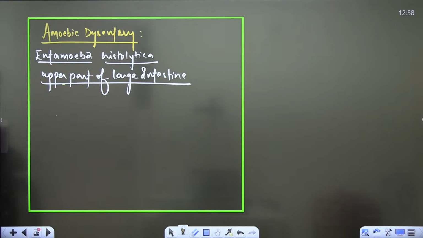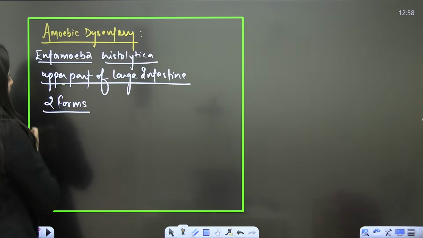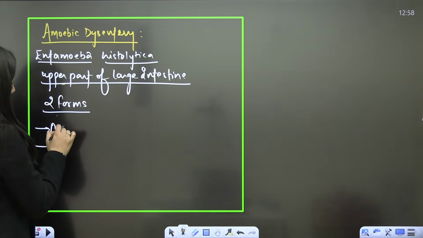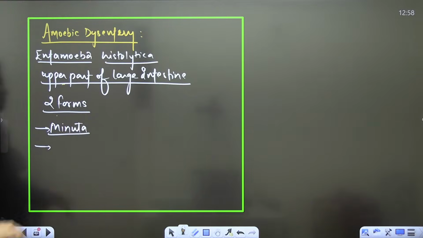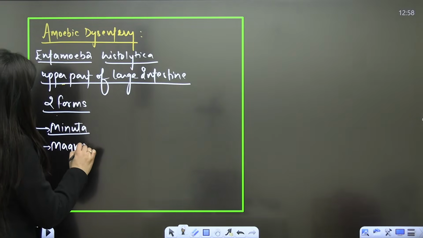In the case of this Entamoeba histolytica, we will see that there will be two forms. How many forms will be there? Two forms of this parasite are there, but overall it is monogenetic. One is minuta and another is magna.